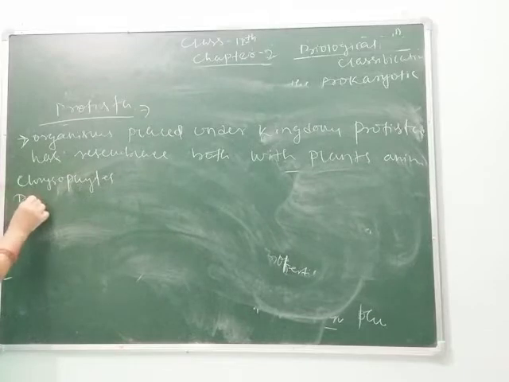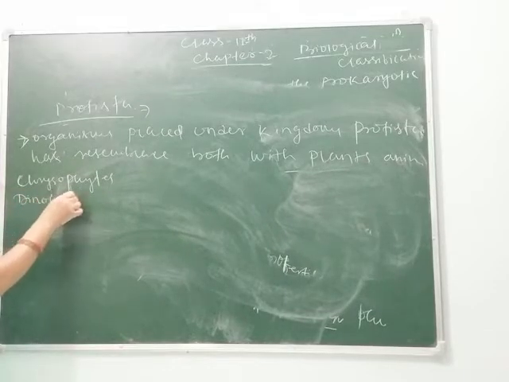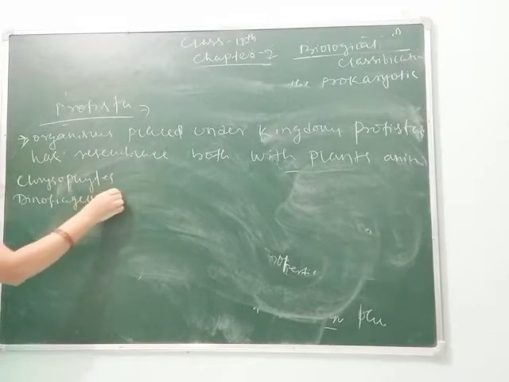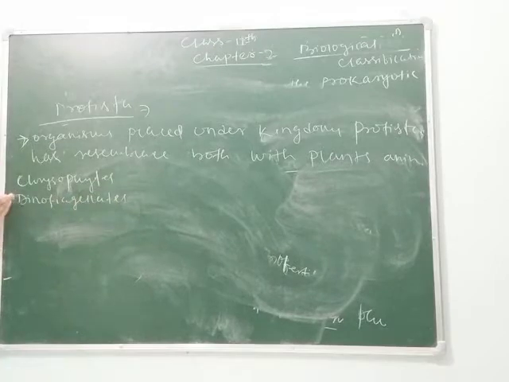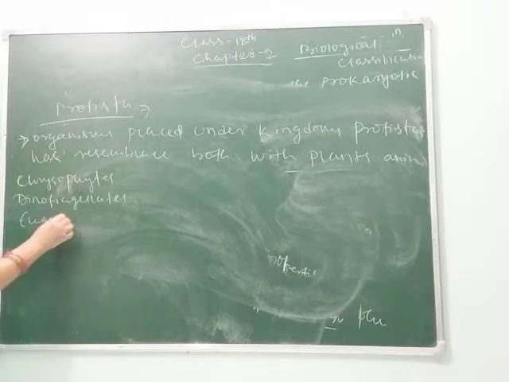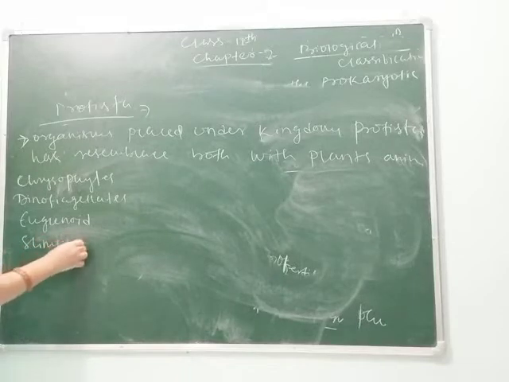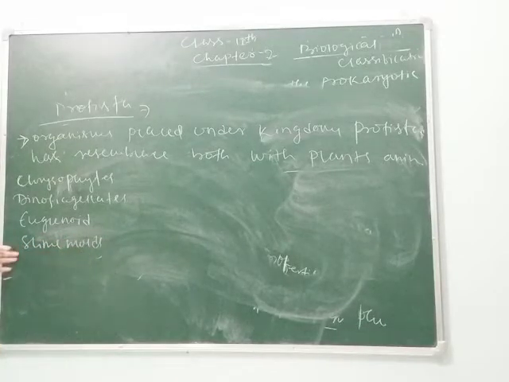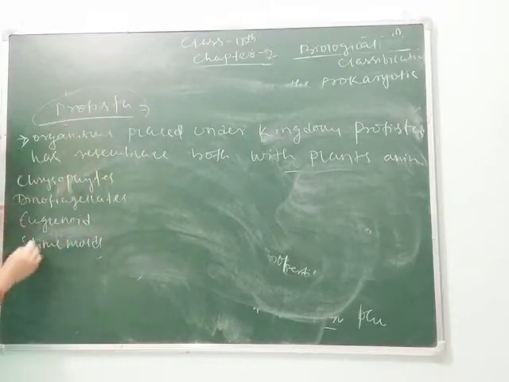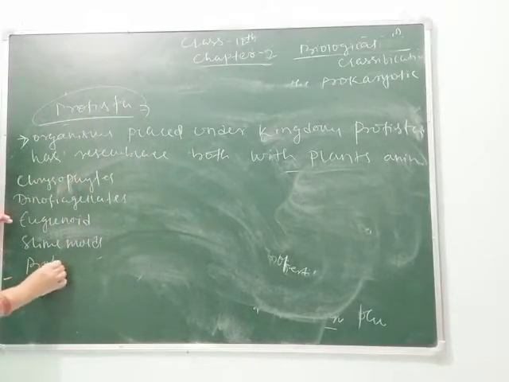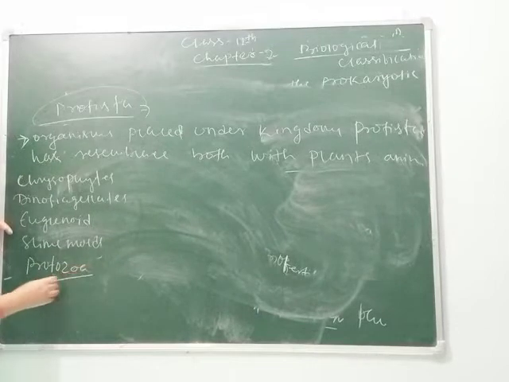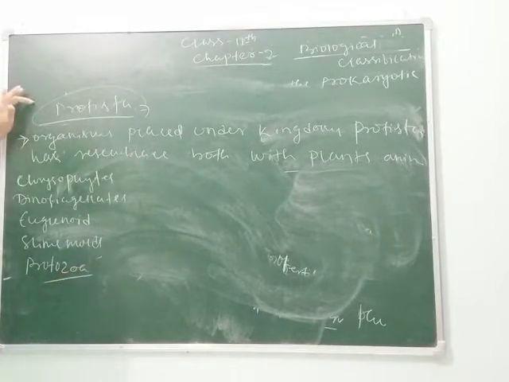then your slime molds, euglenoids, etc. These come under kingdom Protista. Also protozoa is considered under this kingdom.